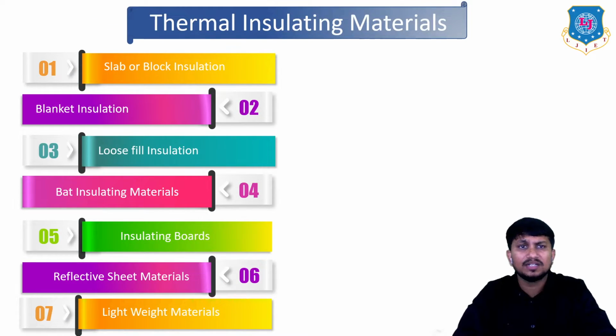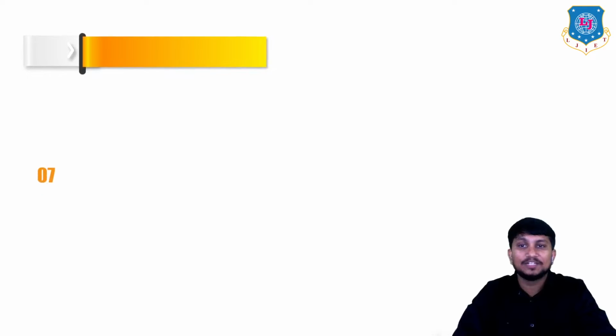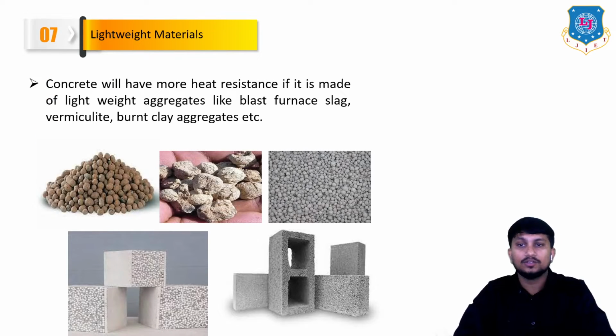And the last type of thermal insulating material is lightweight materials like this. You can use lightweight aggregate, you can use lightweight concrete. Lightweight concrete will have more heat resistance if it is made of lightweight aggregates like blast furnace slag, vermiculite, burnt clay aggregates, etc. These are the various types of lightweight aggregate available in the market.